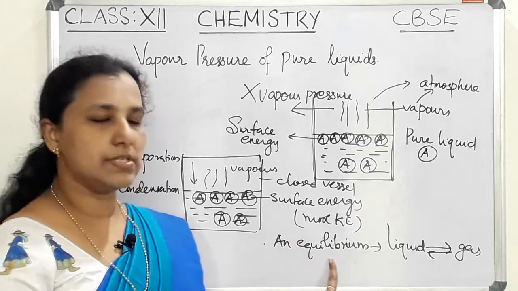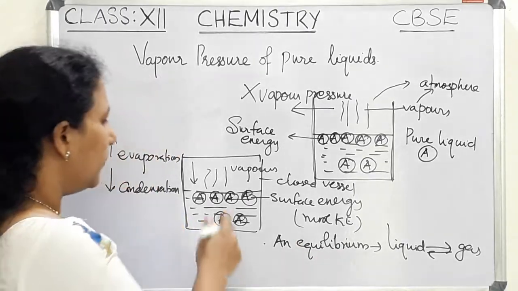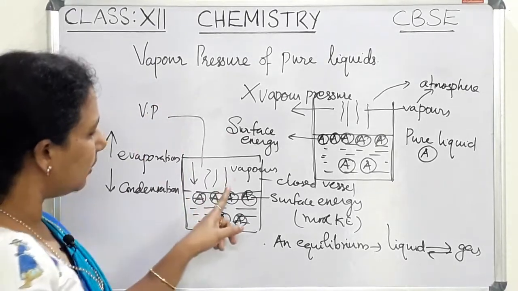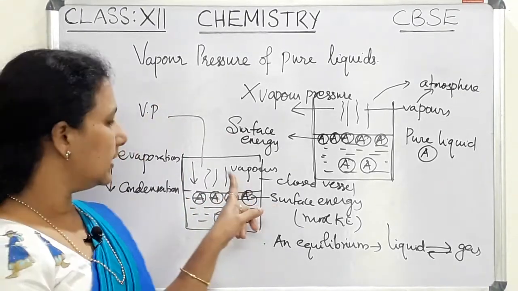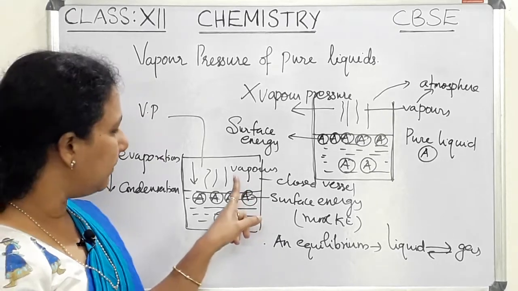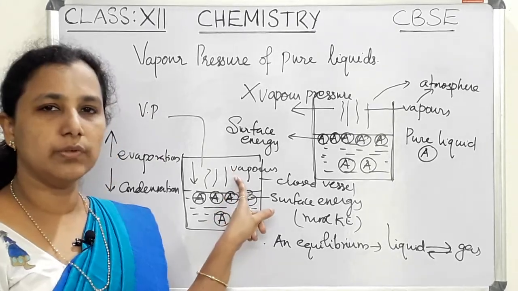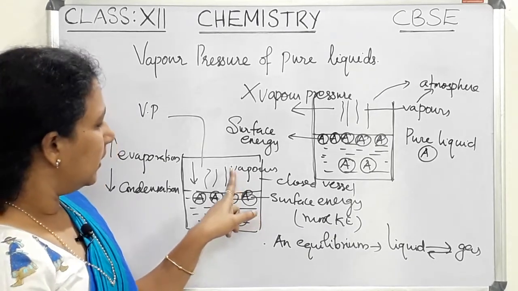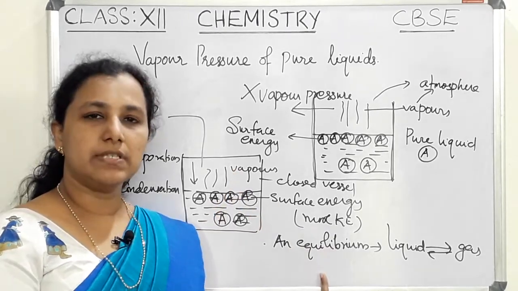So at this stage, at the stage of equilibrium, we can say that there is vapor pressure. That means a pressure is exerted on the liquid surface when it is in equilibrium with its own liquid.